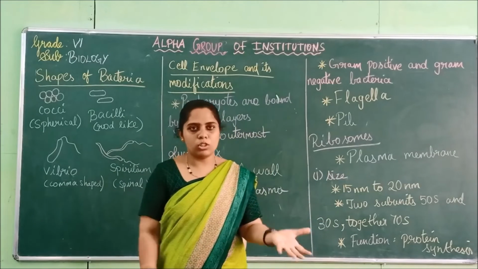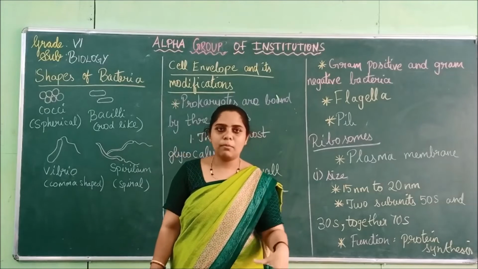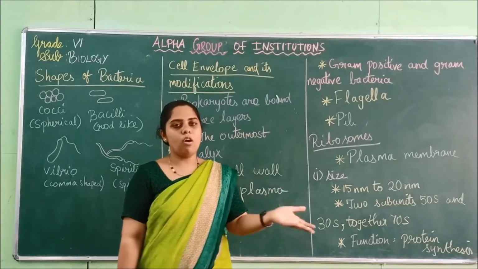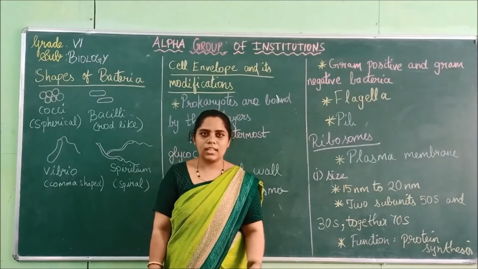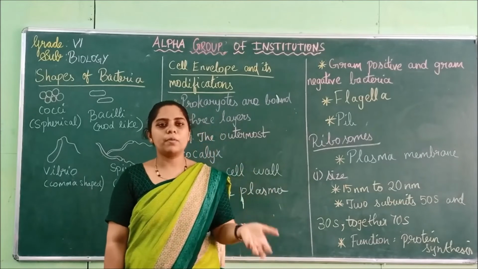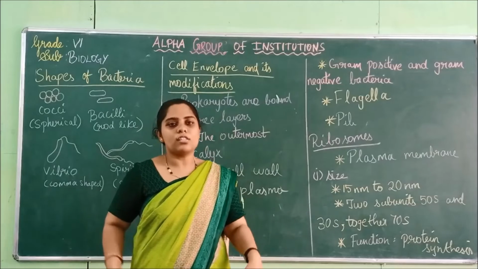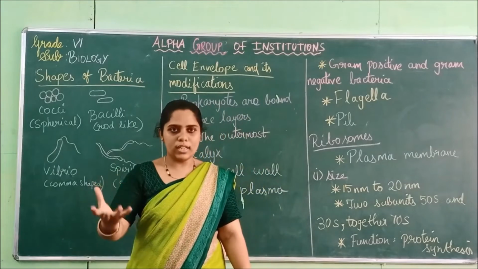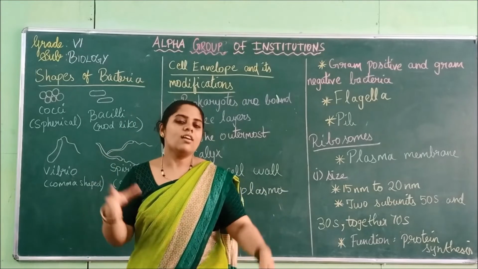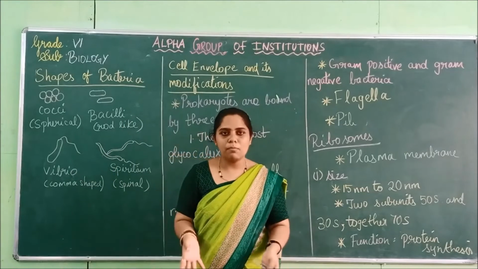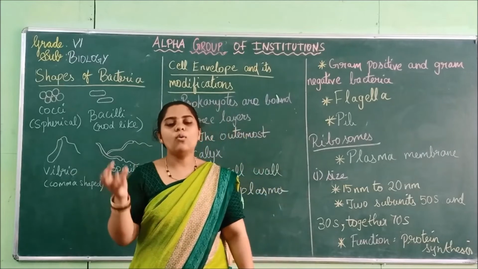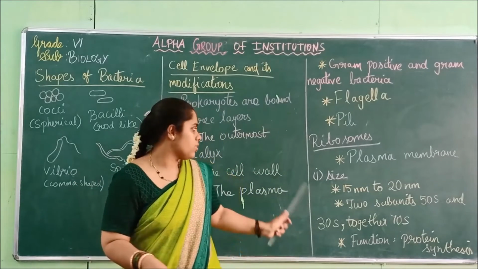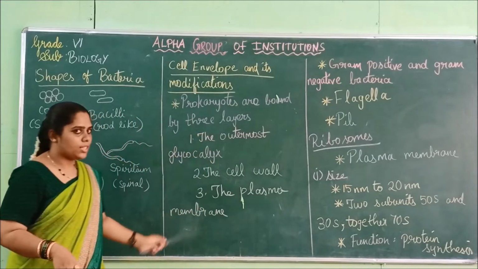If it is not suitable to the cell, what will this plasma membrane do? It will not allow these foreign bodies to get inside. So that is called semi-permeable. It is like a security to a school. The security is there outside and we will allow only the students to come inside, right? So likewise, this plasma membrane will allow only certain substances to get inside. So this is the function of the plasma membrane.